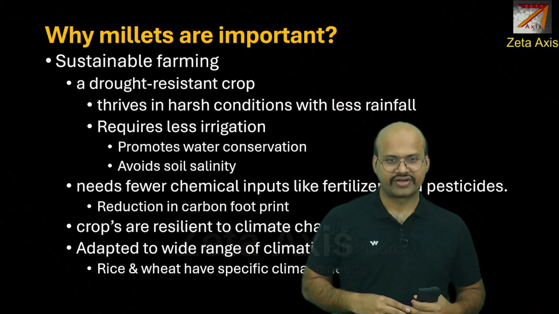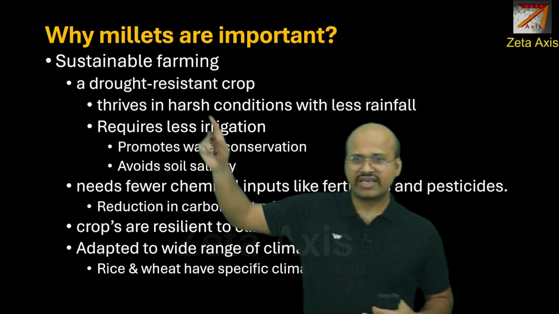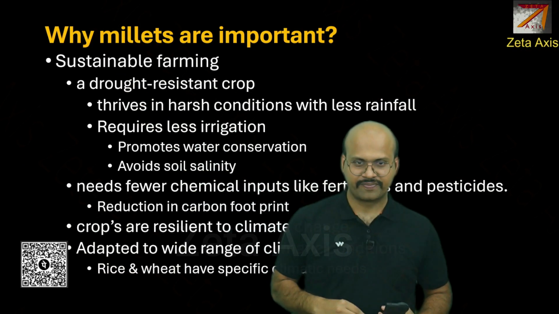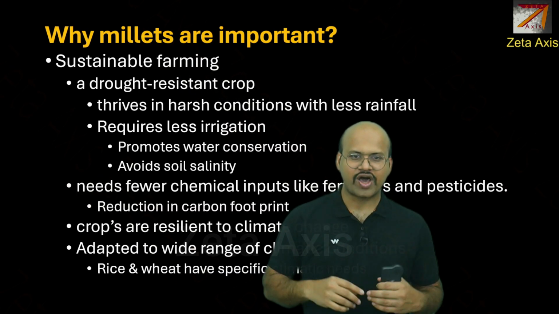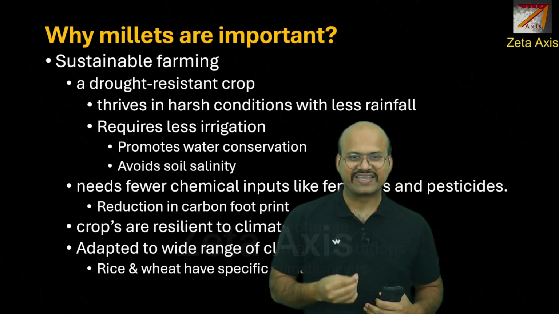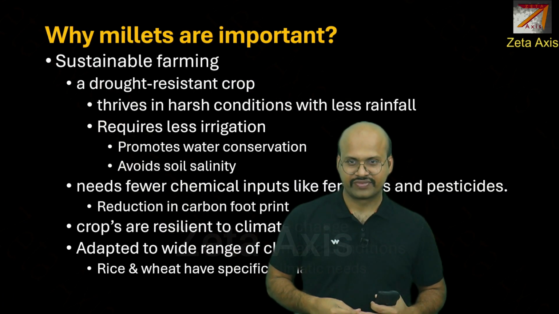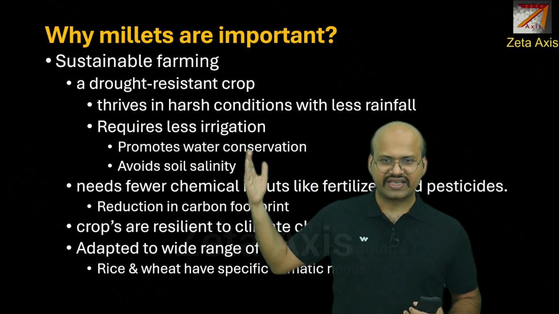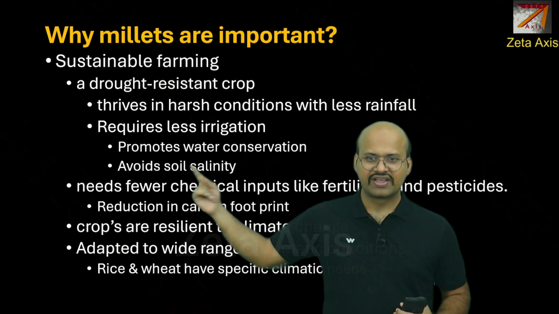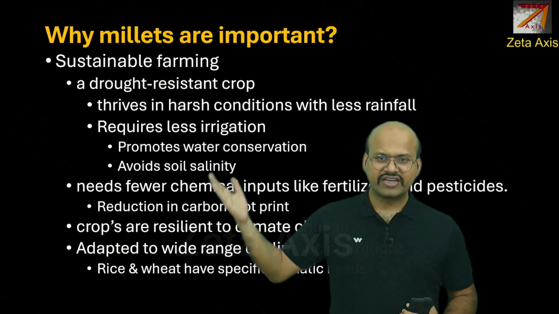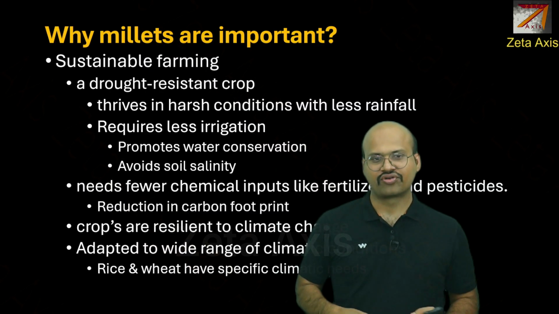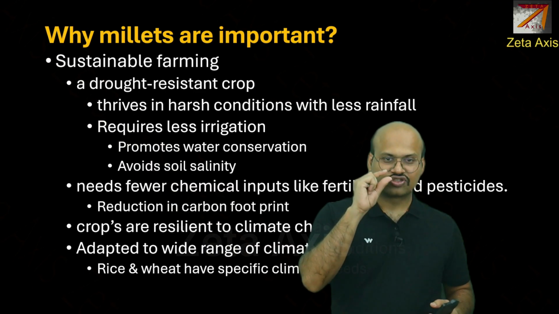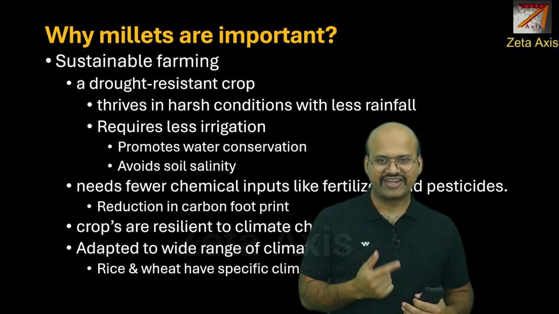Now, why millets are important? Other than the healthier point of view, they have sustainable farming because they are a drought resistant crop. That is, they require less water. Remember, because of the higher water requirement of rice, we have seen that soil salinity has increased in Punjab and Haryana regions. The millets, they can thrive in harsh conditions with less rainfall and they require less irrigation. That is why it promotes water conservation and avoids soil salinity. In comparison to this, rice requires a humongous amount of water. And when a large amount of water is used, water evaporates and salt is left in the ground, which increases the salinity of the soil.